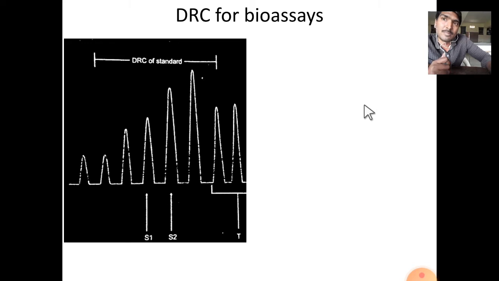Before going to these bioassays, first of all you have to understand the DRC of bioassays. What do you mean by DRC? Dose response curves. While taking these responses by using Sherrington kymograph, we take the responses in a graded manner, usually in logarithmic doses. So this is a small dose, then the next dose and the next dose. Likewise we increase the doses in a logarithmic pattern. We take the DRC of the standard as well as the DRC of the test, and based on that we design our experiment. Why are we taking the logarithmic pattern? We will see in the next slide.